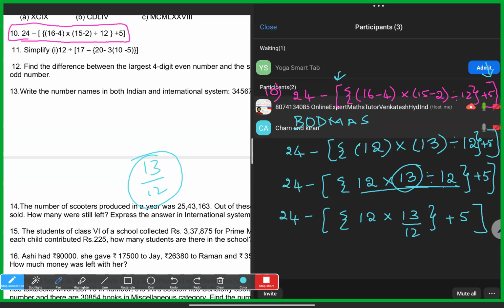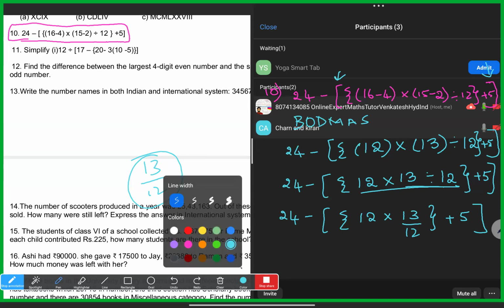13 will not come in the 12 table, we have to see. Yes, because division is after the division symbol. But if it's not divisible, we have to write it as a fraction. Then what is the advantage? Actually, this is more than 6th level, but in your school they'll give it like this only.